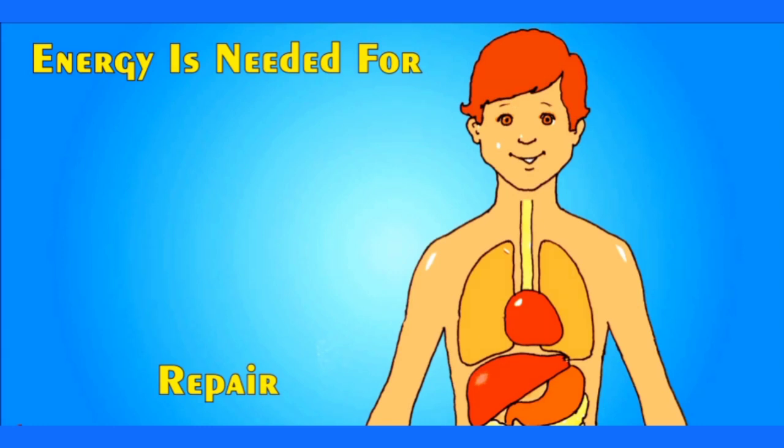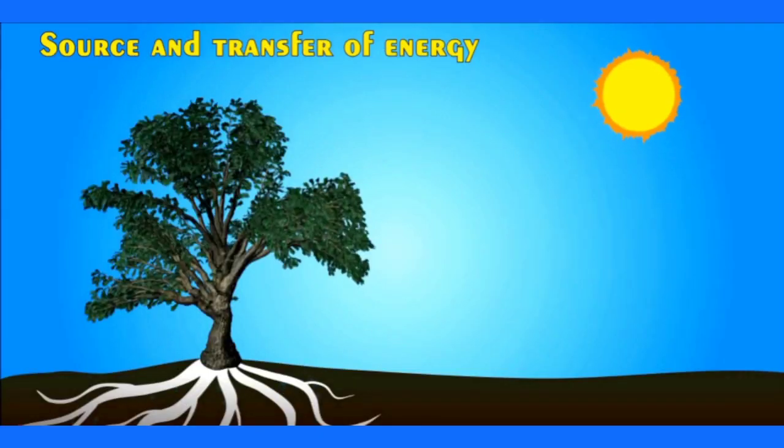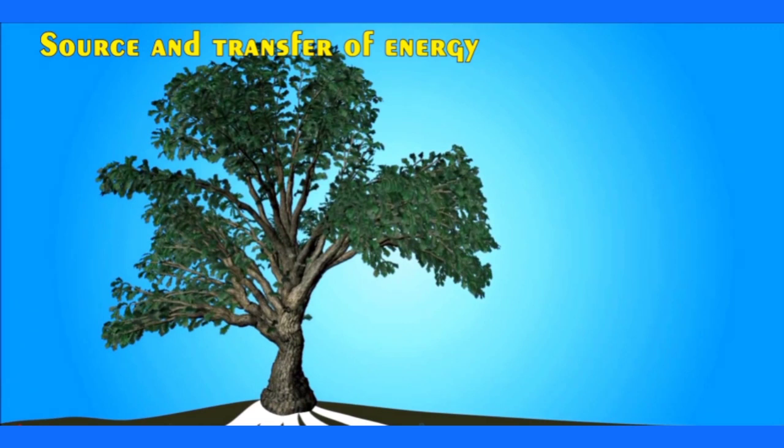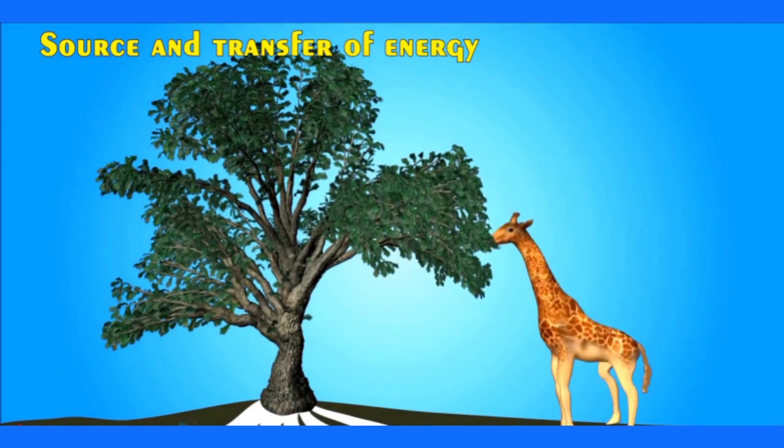Where does this energy come from? Most of the living species use the sun's energy. This energy is transferred to the body via the food they eat. The sun gives light energy which is used by plants to make their food by photosynthesis. These plants are eaten by primary consumers and energy is transferred to them.